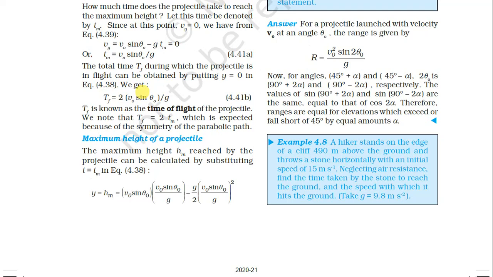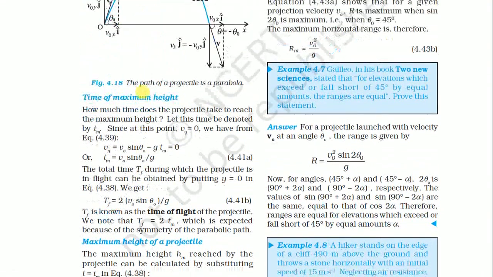Maximum height of the projectile. The maximum height Hm reached by the projectile can be calculated by substituting t equal to Tm in equation 4.38. y equals Hm equals V0 sin theta 0 into V0 sin theta 0 by g, because the value of t is V0 sin theta 0 by g, minus g by 2 into (V0 sin theta 0 by g) squared. One g will be cancelled out.